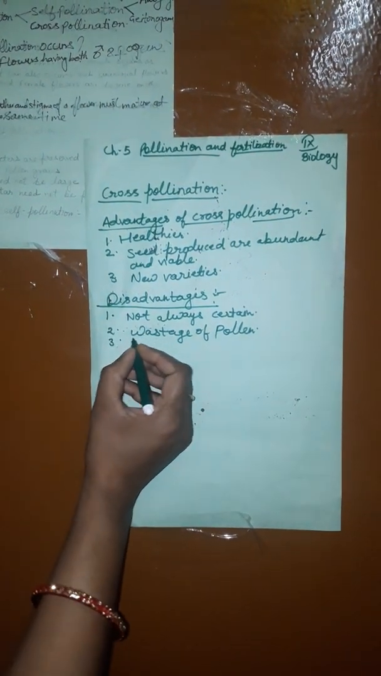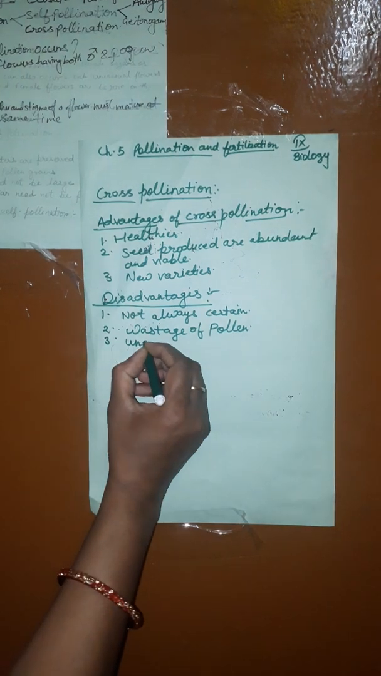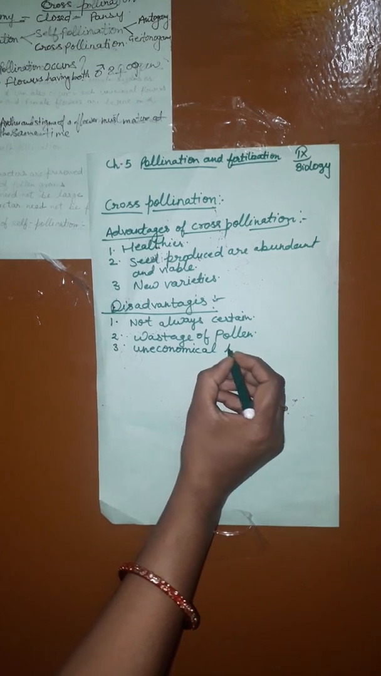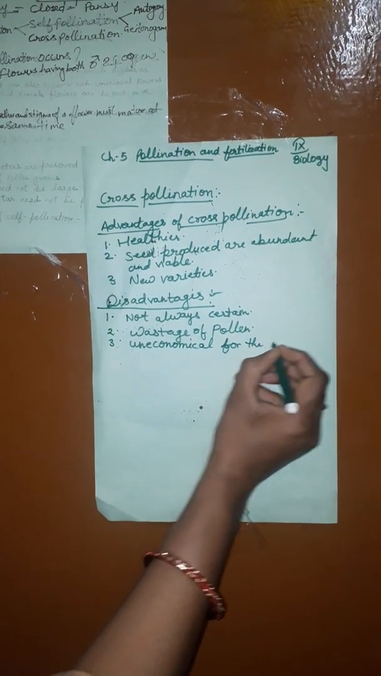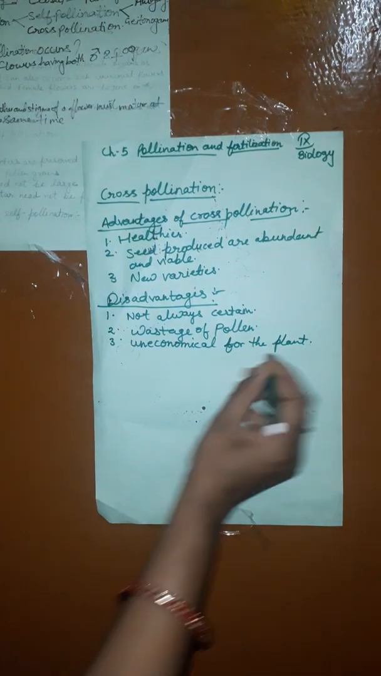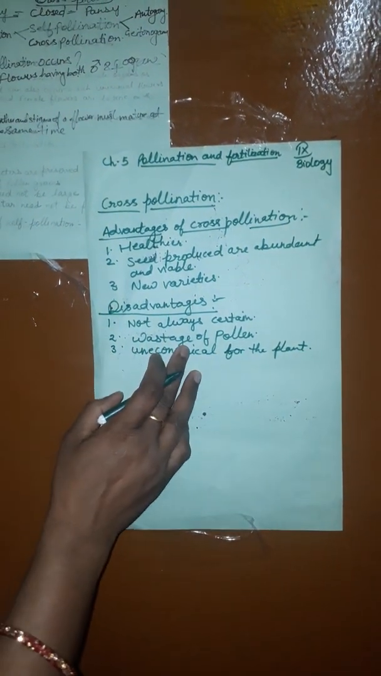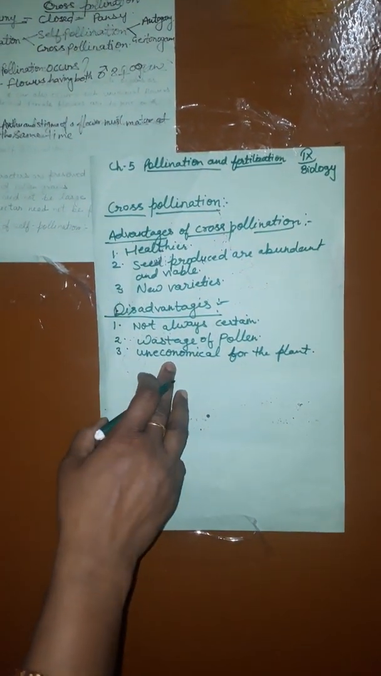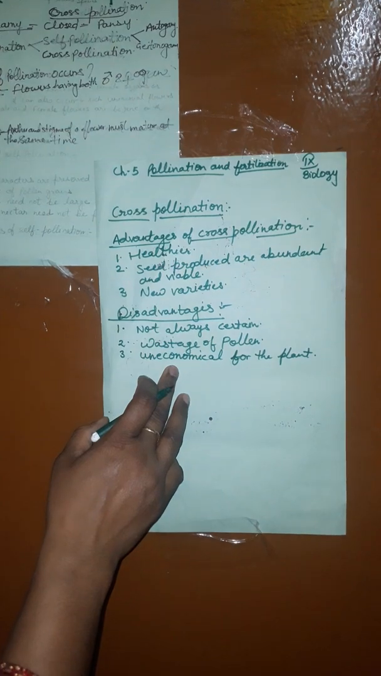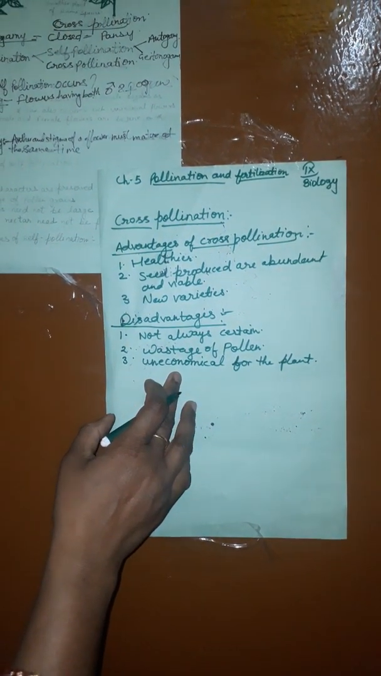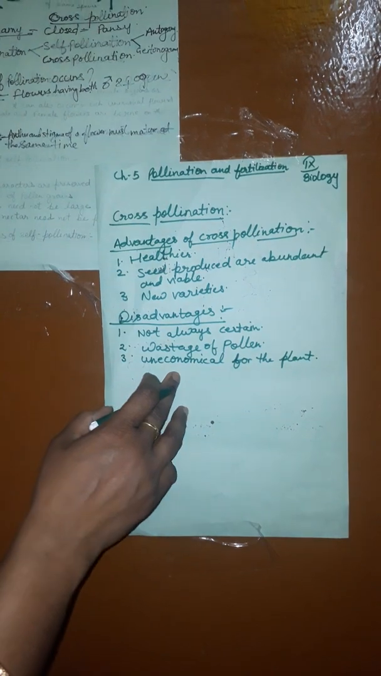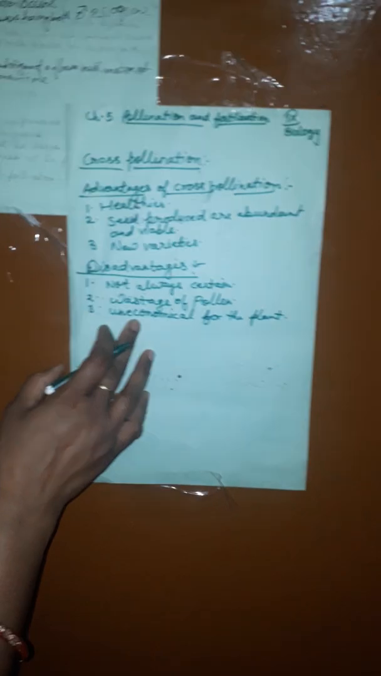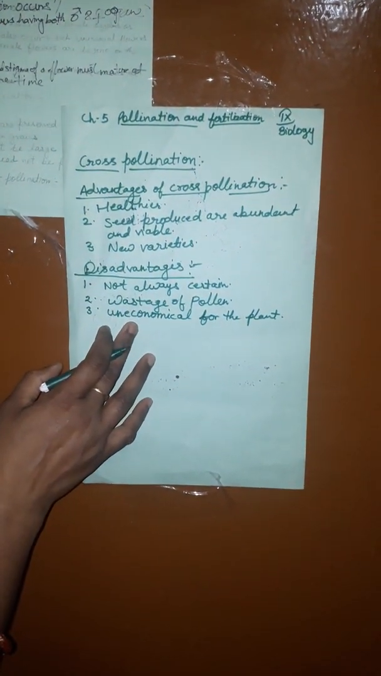Third, uneconomical for the plant. Why is this process uneconomical for the plant? Because the flower has to be large, colored, scented, and has to produce nectar for attracting pollinating agents.